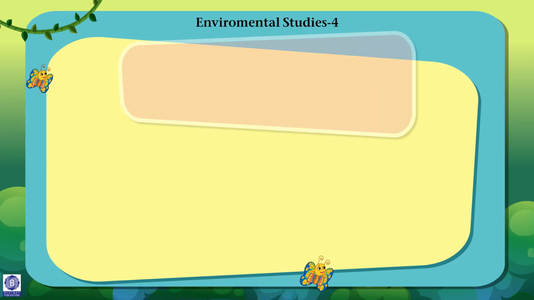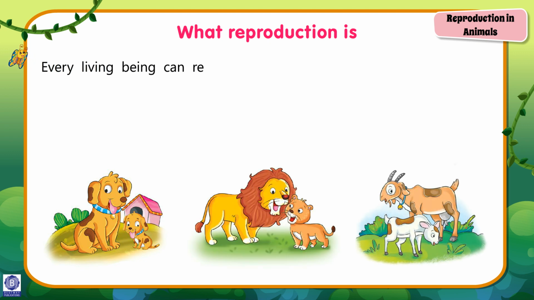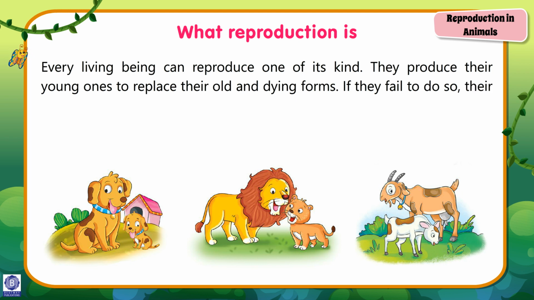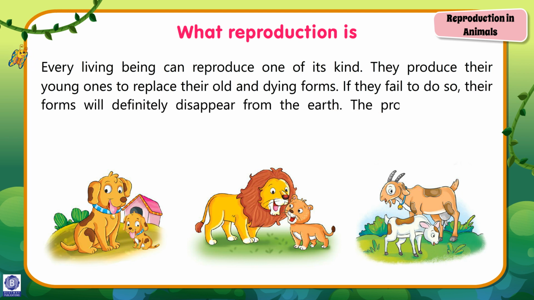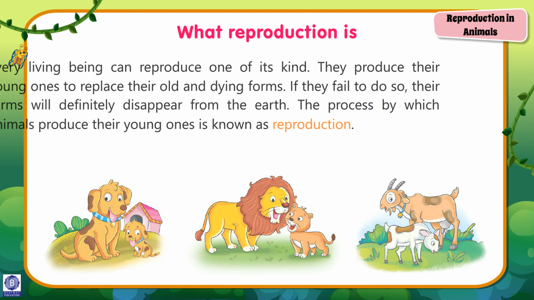Chapter 9. Reproduction in Animals. What is reproduction? Every living being can reproduce one of its kind. They produce their young ones to replace their old and dying forms. If they fail to do so, their forms will definitely disappear from the earth. The process by which animals produce their young ones is known as reproduction.